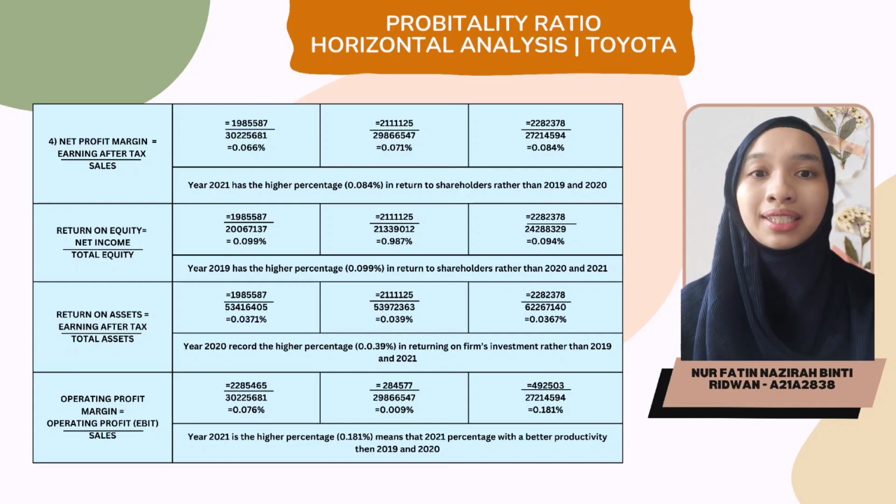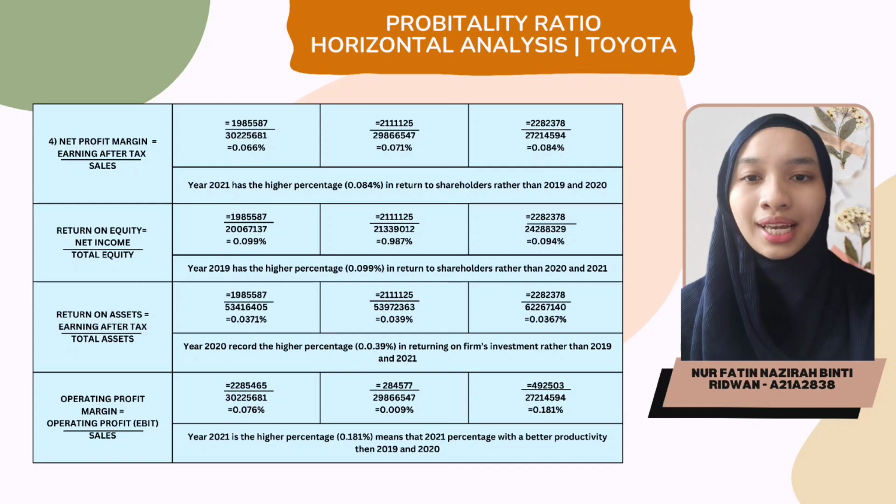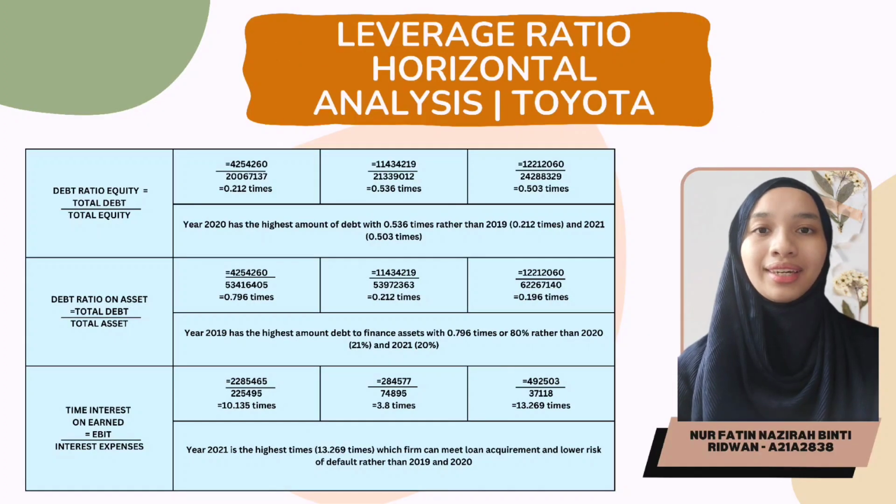Then, we need to find profitability ratio. We need to search net profit margin using earning after tax over sales, and 2021 had the higher percentage in return to shareholder, while return on equity is net income divided by total equity, and year 2019 had the higher return to shareholder. Next, in return on asset, earning after tax divided by total asset, 2020 recorded the higher percentage in returning on firm investment.